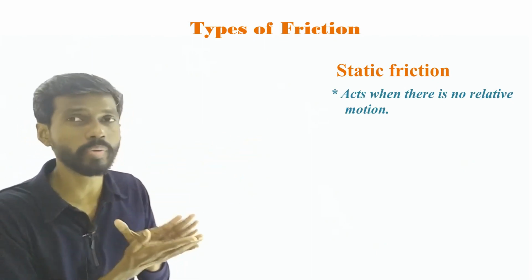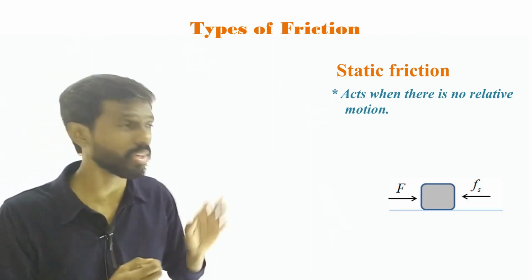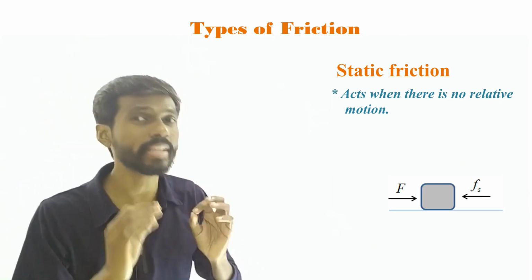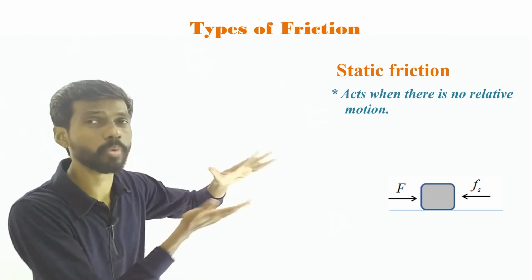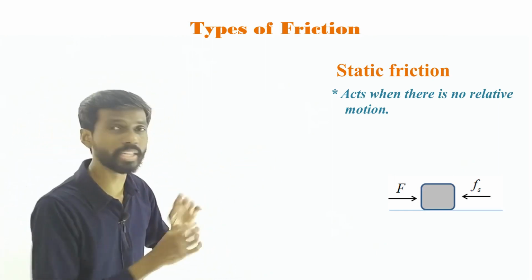Okay, the object is not moving. Now, the friction that acts on the object is the static friction. When you apply a force, there is an opposing force. That force is called the static friction. This friction works as long as the object is not moving. Okay, so that is the first point. Static friction acts when the object is not moving.